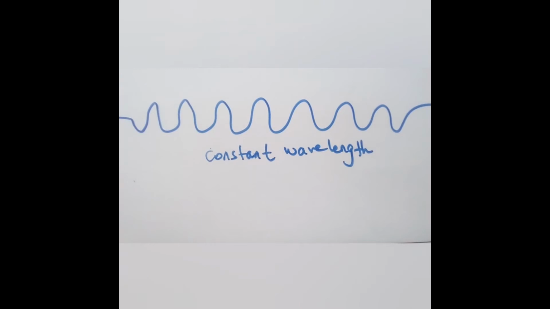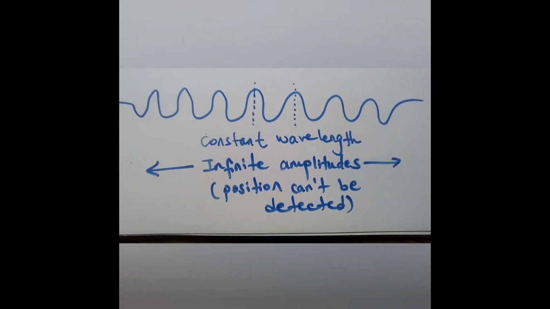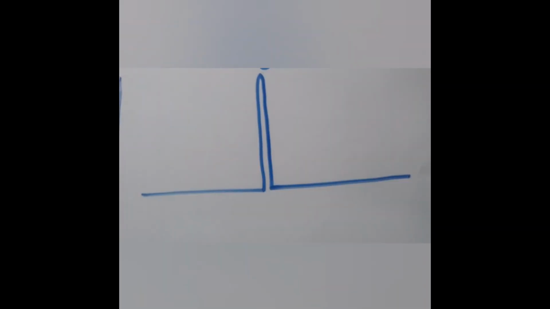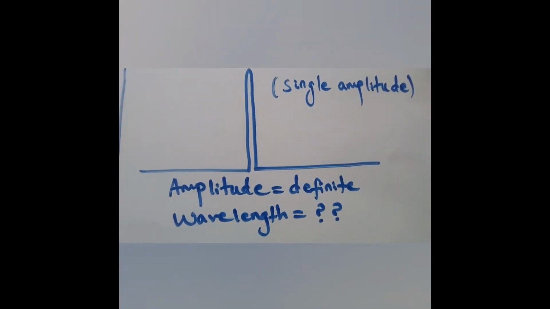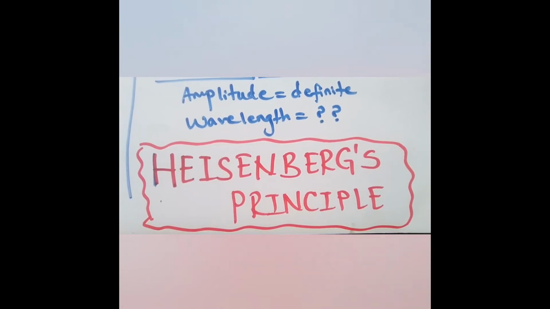We know the momentum of this electron because it has a constant wavelength, but we cannot know the amplitude since it's infinite. As for this wave function, it has a constant amplitude, so we can know the position, but not the wavelength because it's not determined, so we don't know the momentum. So we cannot know them at the same time. This leads us to the uncertainty principle.